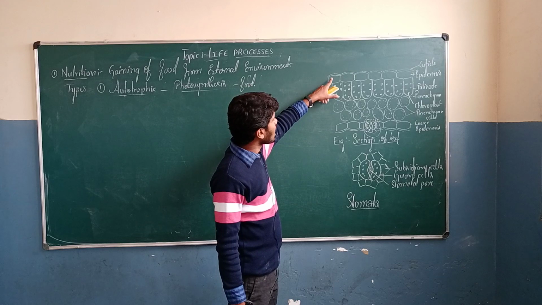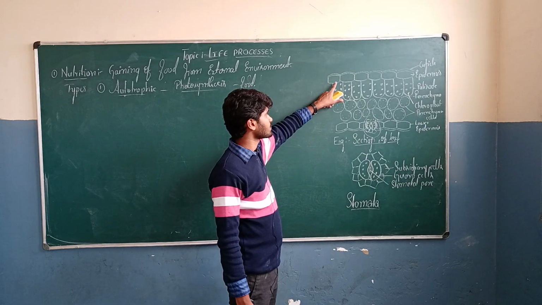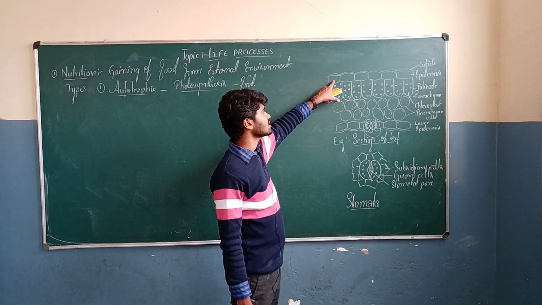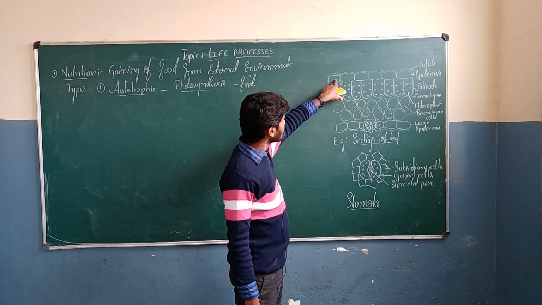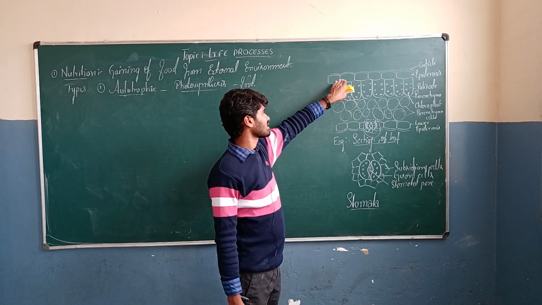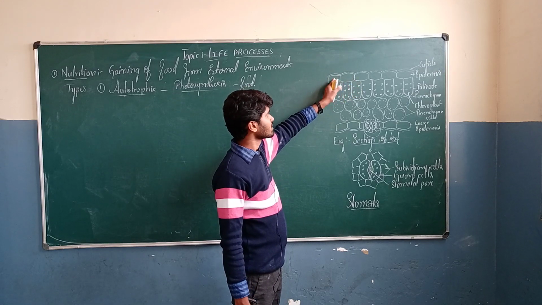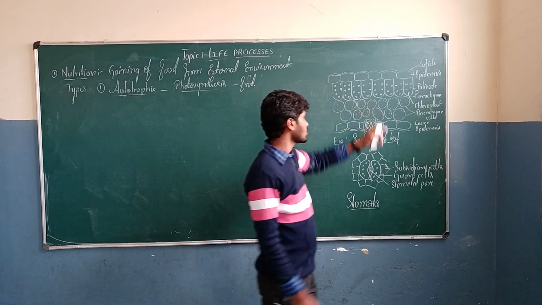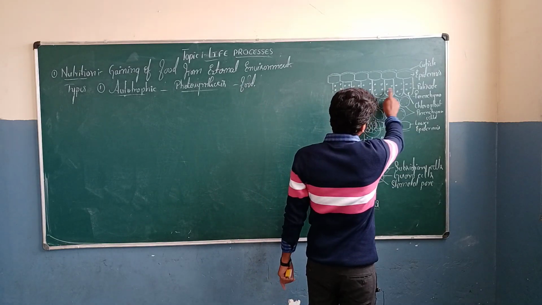Here, we can observe the upper epidermis, bag-shaped cells present above the leaf. Above the upper epidermis, a thin protective layer called cuticle is present. Below that, we can observe the palisade parenchyma cells.